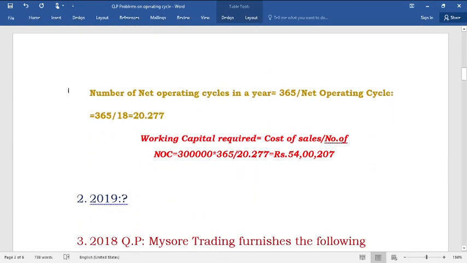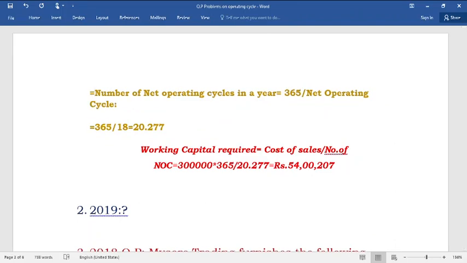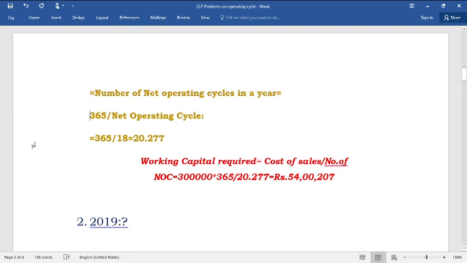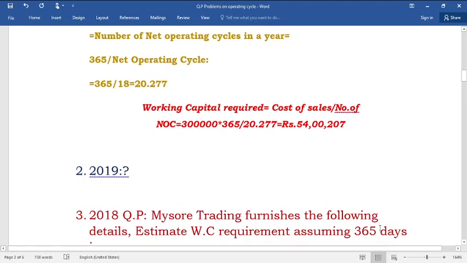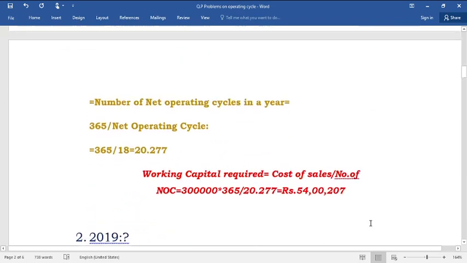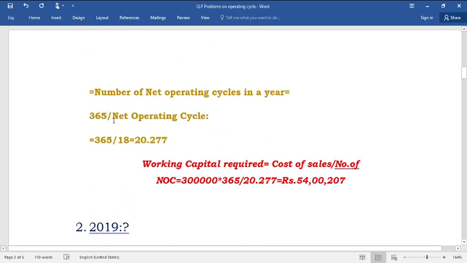Now the formula is number of net operating cycles in a year. This is to be computed next. Number of net operating cycles is equal to 365. Here you need to assume 360 actually, because it is assumed as 360 here. In the formula it is 365, or you can assume 360, no problem.